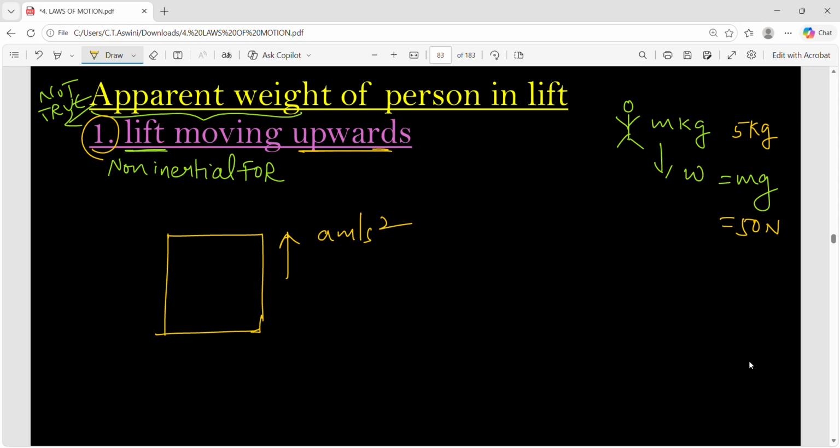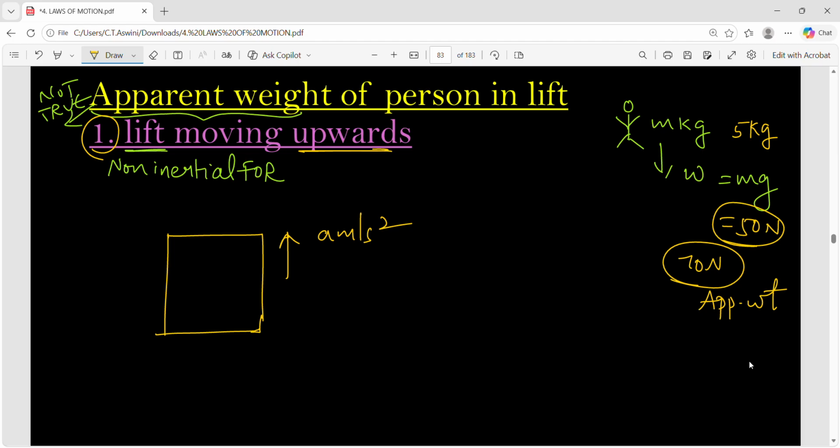It's because of the non-inertial frame of reference. The lift is a non-inertial frame of reference. That is the reason he will feel apparent weight. Whenever an observer is in a non-inertial frame of reference, he doesn't feel his actual weight. He will feel some other weight, maybe more than his actual weight or maybe less. Suppose he is feeling 70 newtons, and the true weight of the person is 50. This 70 newtons is the apparent weight. It's because of the lift, which is a non-inertial frame of reference.